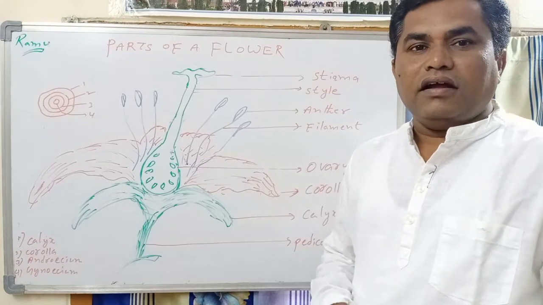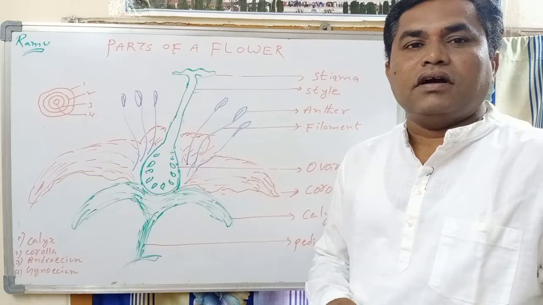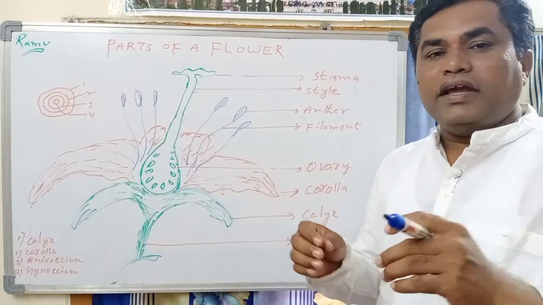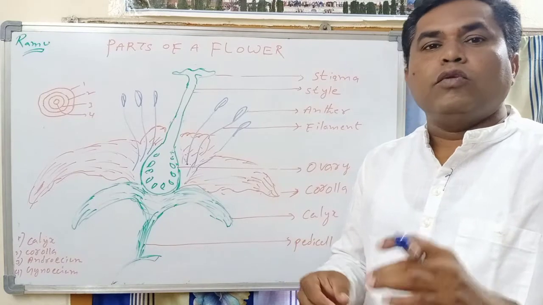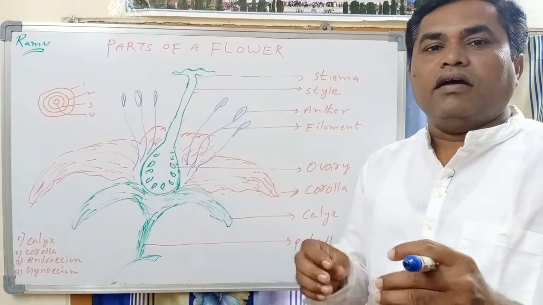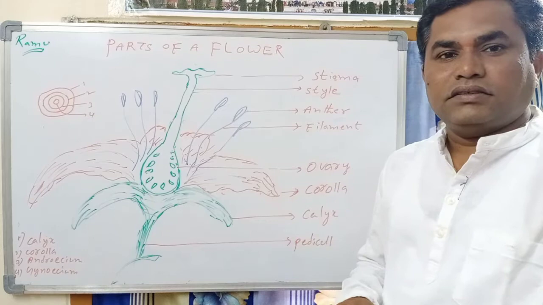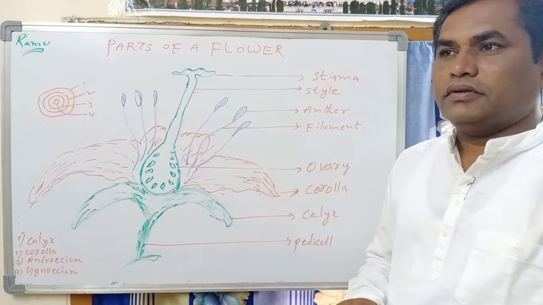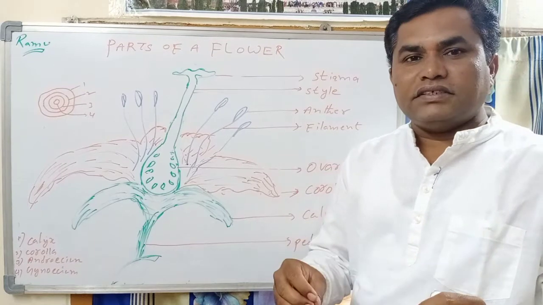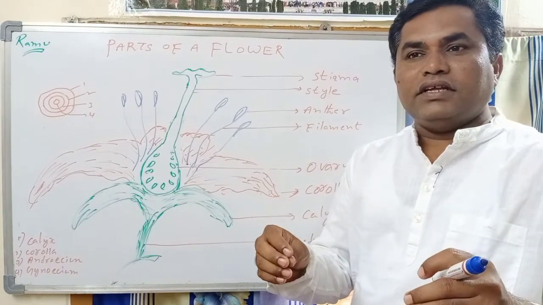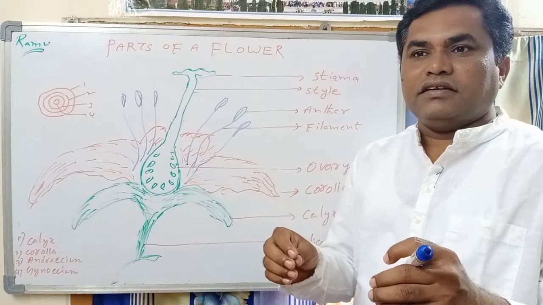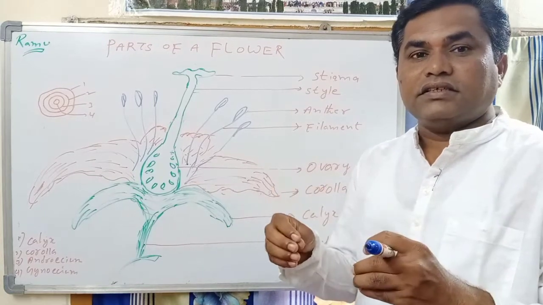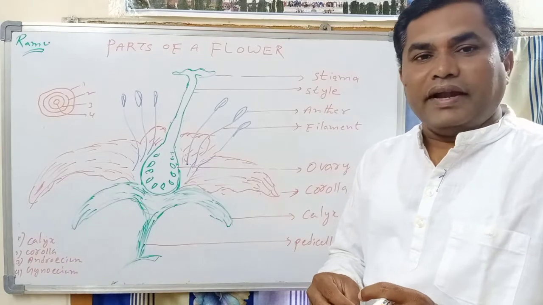Can you say which organisms, means living things, play a major role in providing food and oxygen to us? Can anybody say? It's okay. In this universe, the only living things which can provide food and oxygen to other living things are called plants.